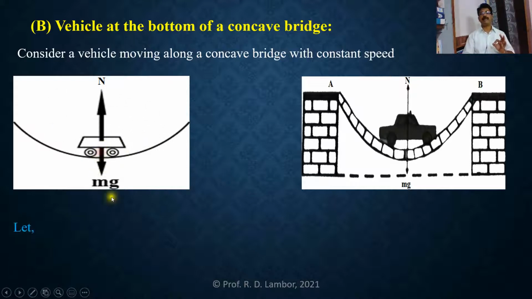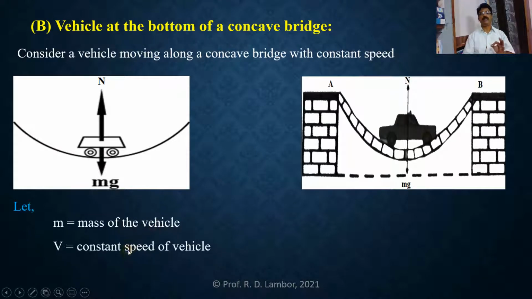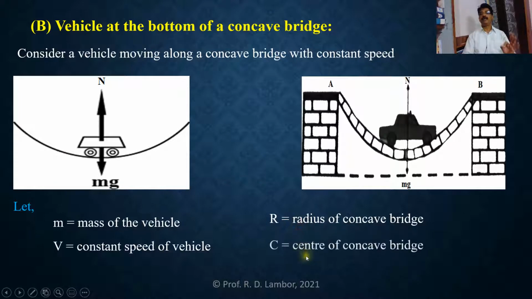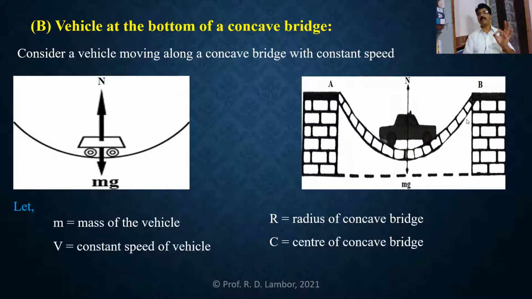And in this diagram, m is the mass of that vehicle, v is the constant speed of the vehicle, and R is the radius of that concave bridge. This is the concave bridge you see, its radius here will be capital R, and its center will be here, the center of the concave bridge. This vehicle moving along this concave bridge is performing circular motion, and for that circular motion centripetal force is required. Who will provide that centripetal force? Let us learn.